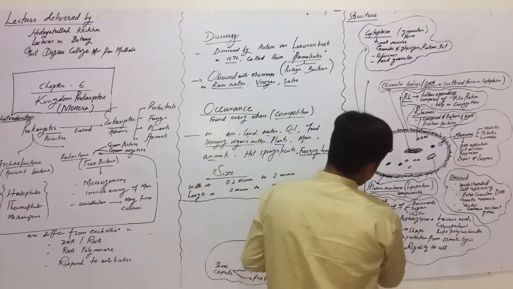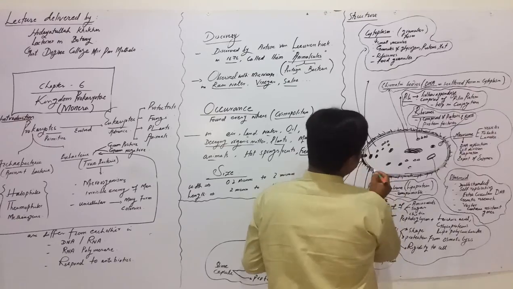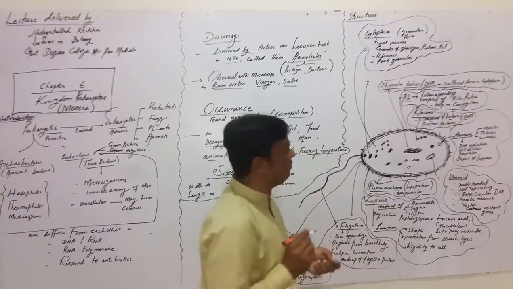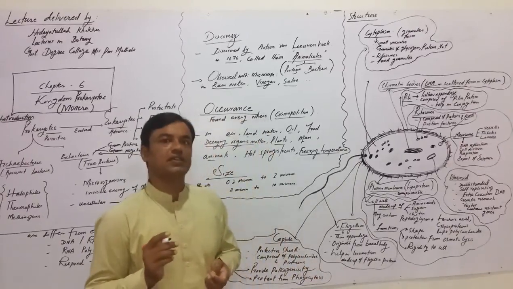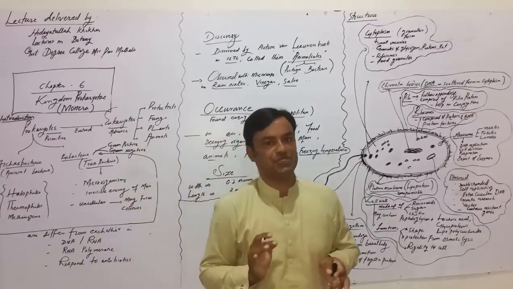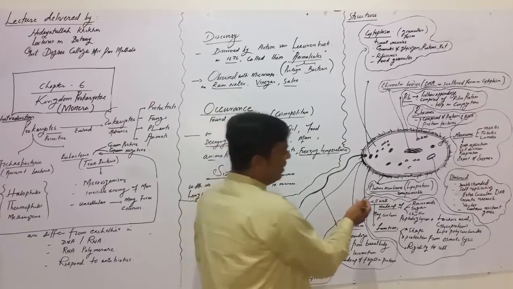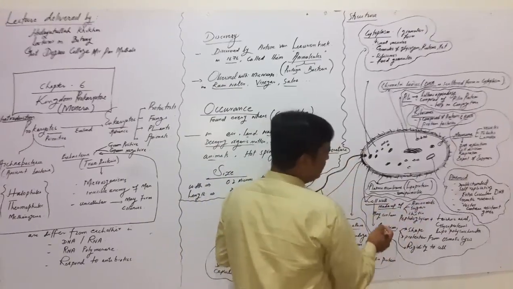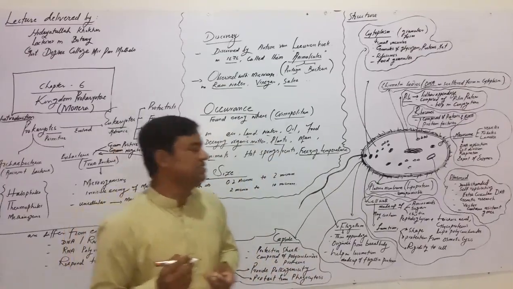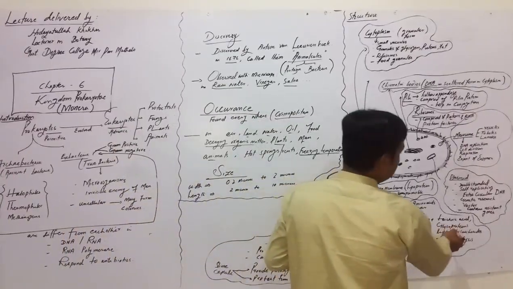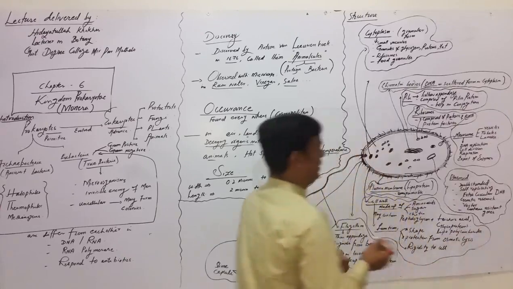Then cell wall. The cell wall is outside of the plasma membrane. This is made up of amino acids, sugar, and cations, but cellulose is totally absent. Apart from these things, the cell wall may contain peptidoglycan along with teichoic acids, glycoproteins, and lipopolysaccharides.